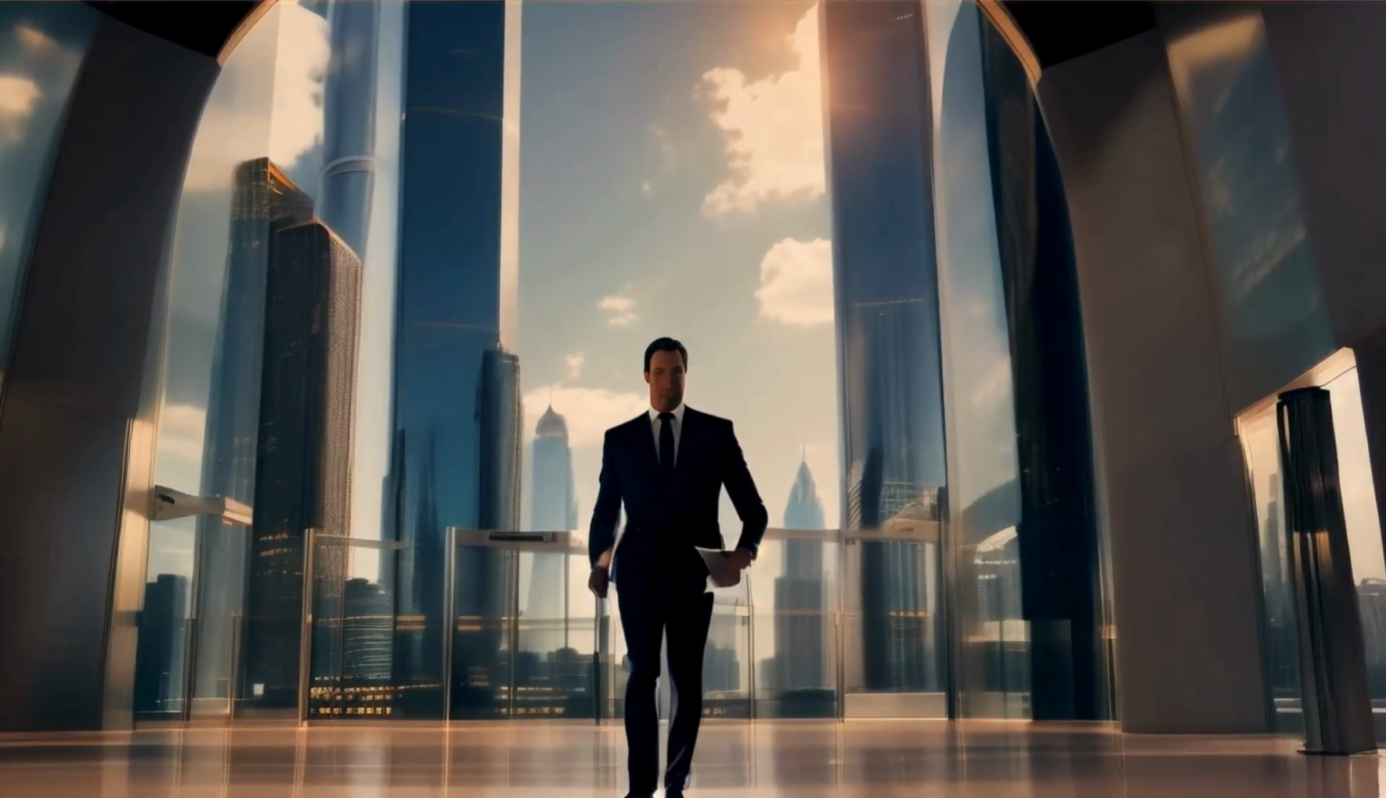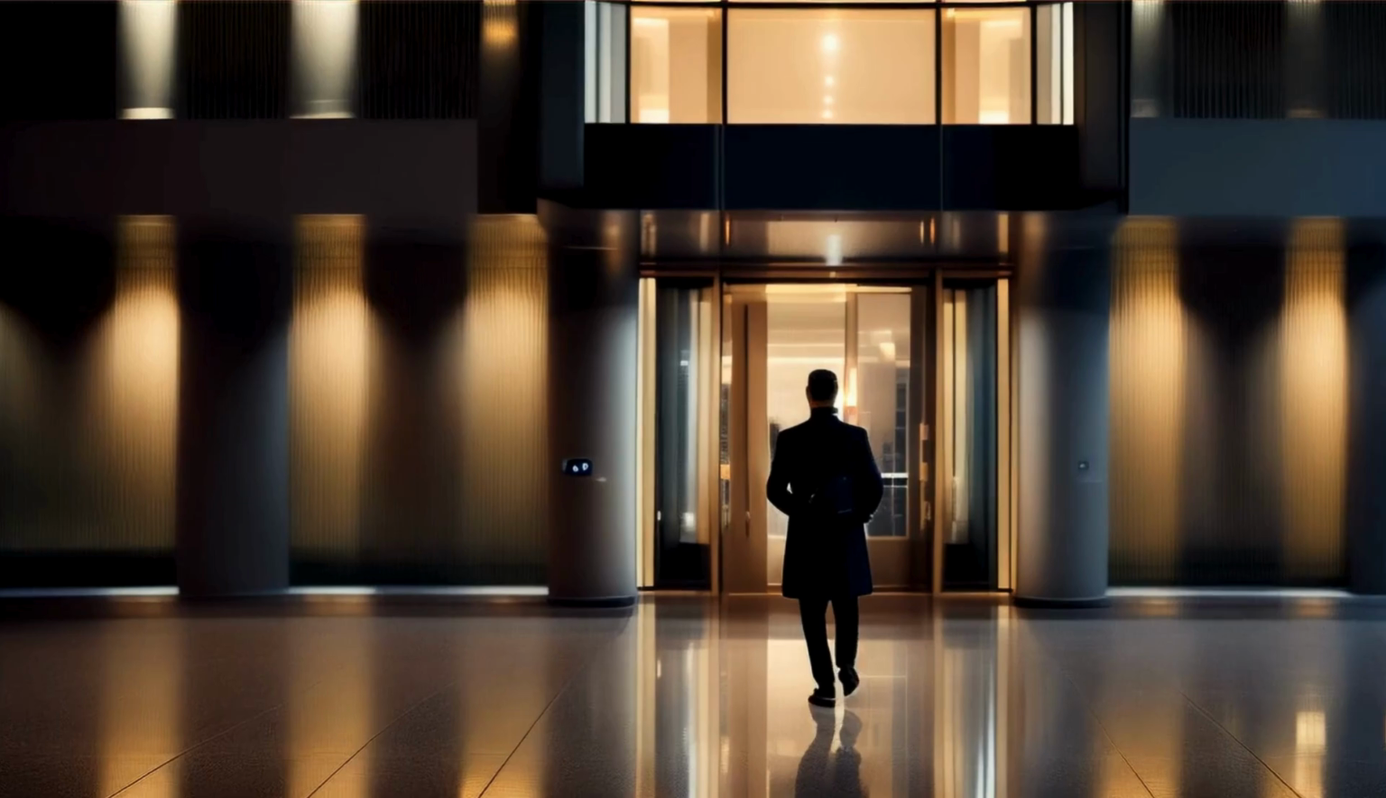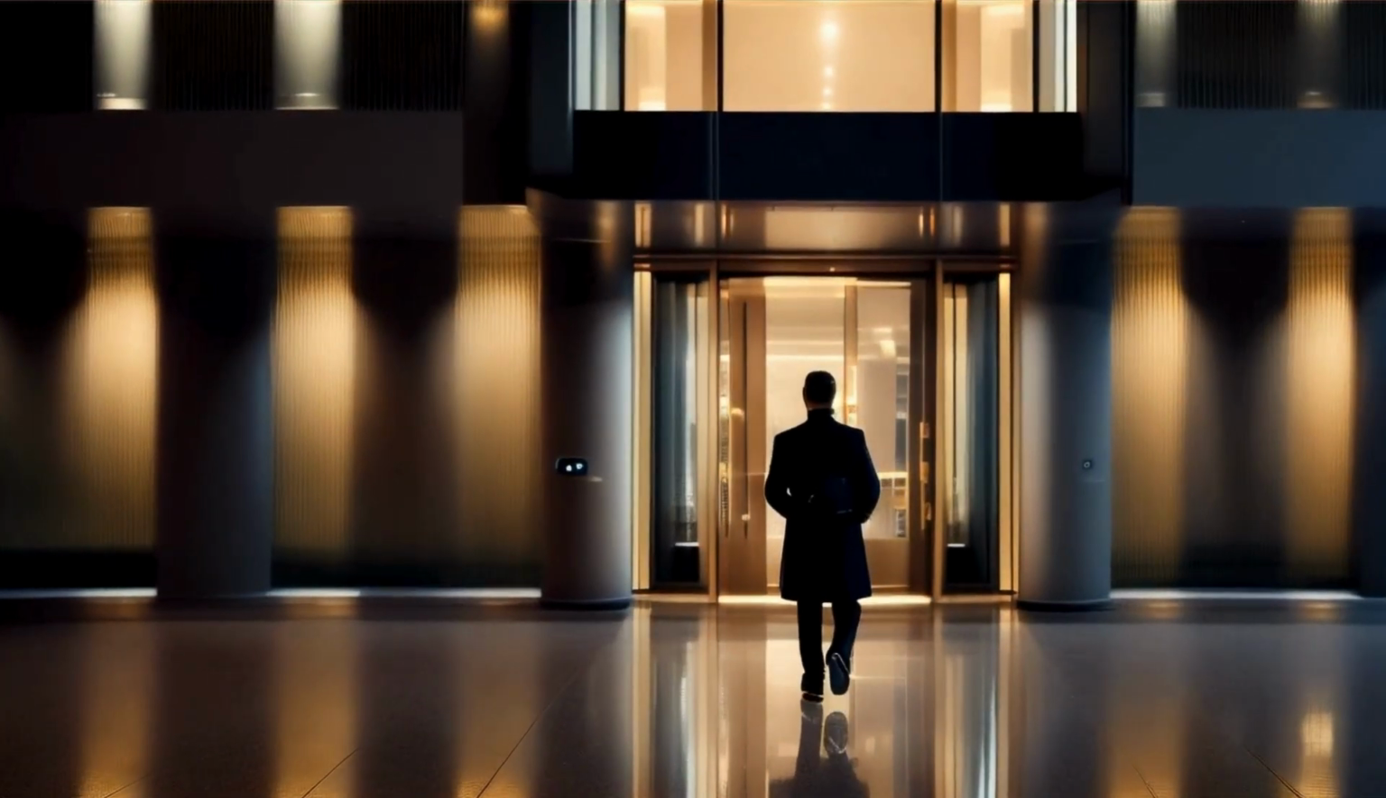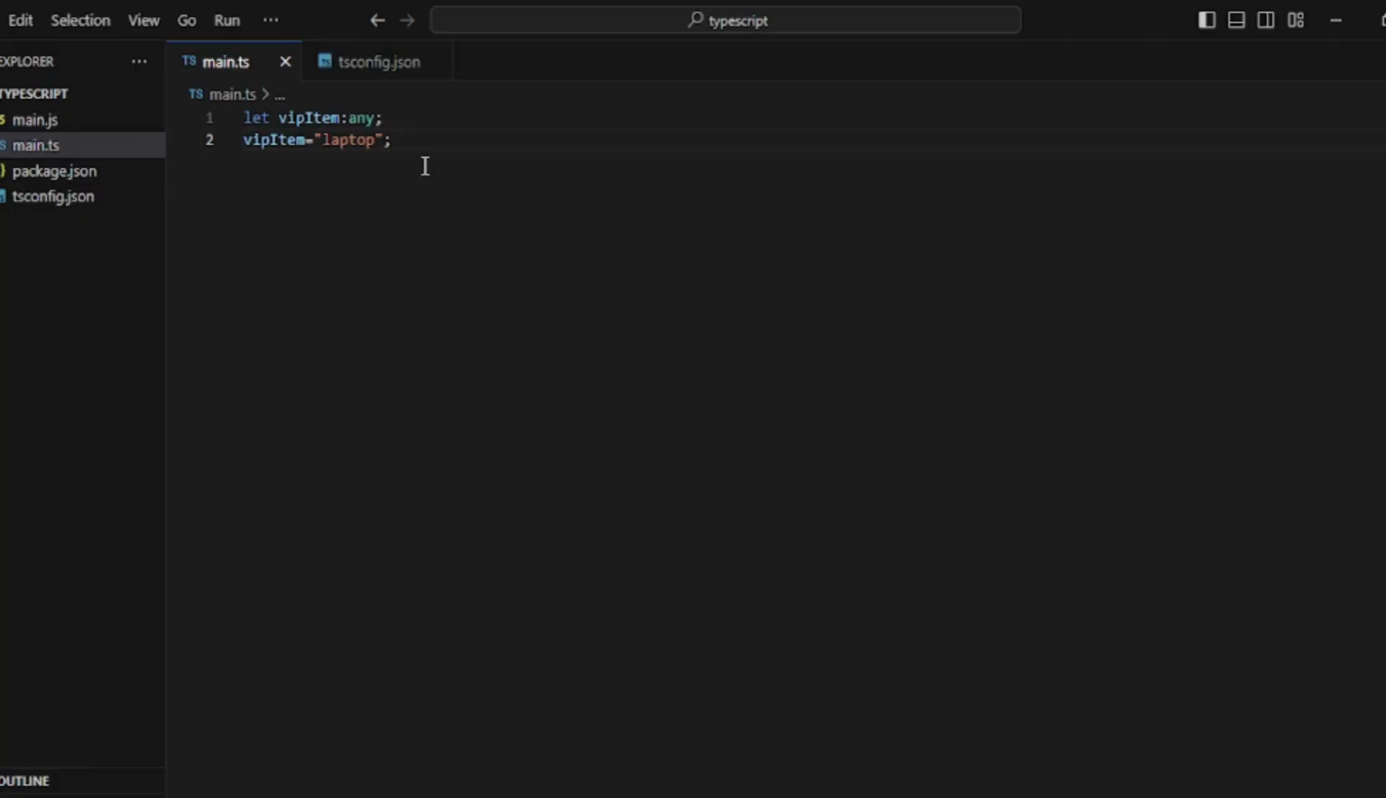You have no idea what's being brought into the building, and there's a risk that something dangerous might slip through because you didn't check. In this example, the variable VIP item is typed as any, meaning it can hold any type of value, string, number, object, etc., without TypeScript enforcing any checks. TypeScript doesn't complain about any of these assignments because any type accepts everything.